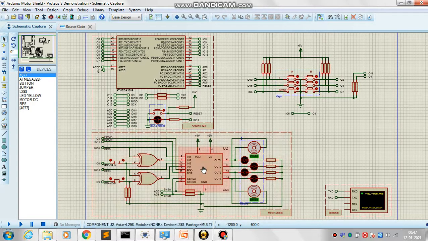For the task, I will be using this motor shield. The L298 driver is connected to two motors, one at channel A and the other at channel B. For the task, I will be using output 1, out 2, IN1, IN2, and ENA, that is enable A pin.